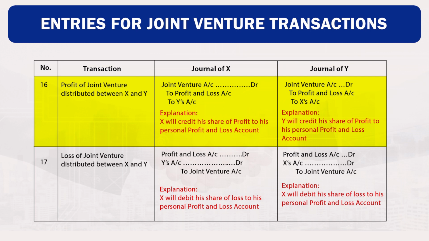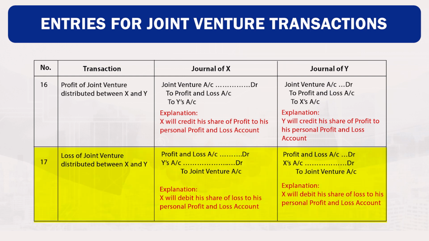Explanation: X will credit his share of profit to his personal profit and loss account. In the books of Y, joint venture account debit to profit and loss account to X account. Explanation: Y will credit his share of profit to his personal profit and loss account.